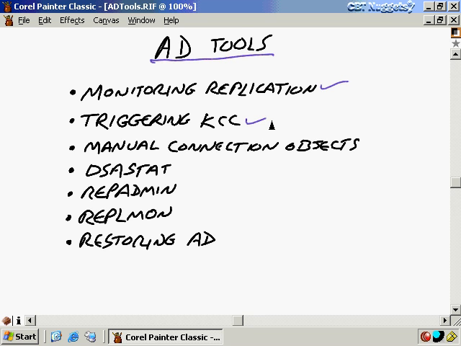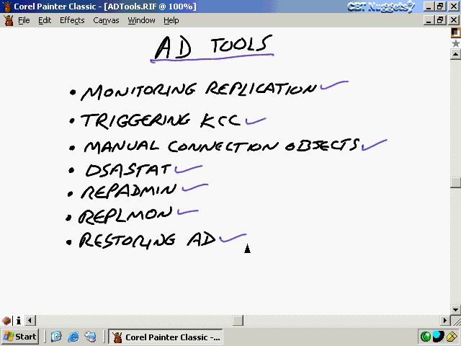And we saw that if it doesn't build a connection object that you want, you can even temporarily build a manual connection object until you get the replication that you want and until maybe the KCC is woken up to an unavailable connection. We also took a look at various command line tools such as DSA stat, which is an excellent way to compare different versions of Active Directory between domain controllers. Rep admin, which is a great way to control replication between your domain controllers. And then replimon, which is also a great way to control that replication, but it's a GUI tool as opposed to a command line tool here.